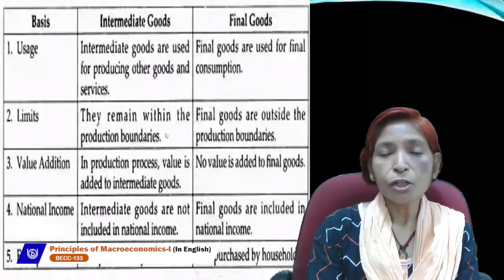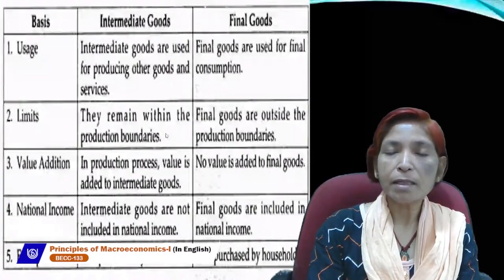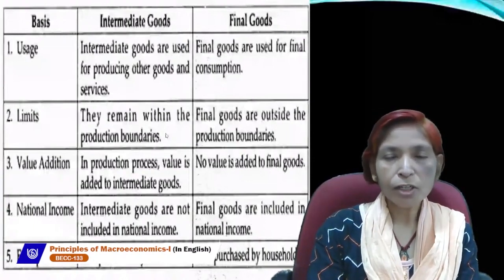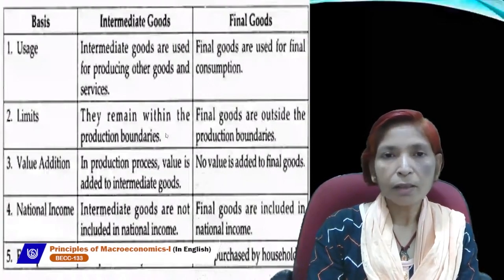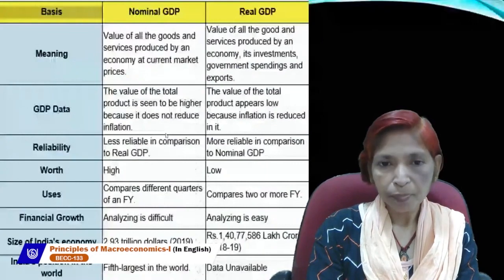And the base year should be that year in which price remains constant, no inflation, no deflation occurs in the economy, and there should be no abnormalities like natural calamities, flood, earthquake, war, etc. that do not exist in the economy.